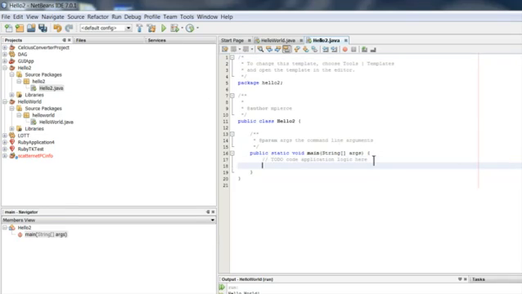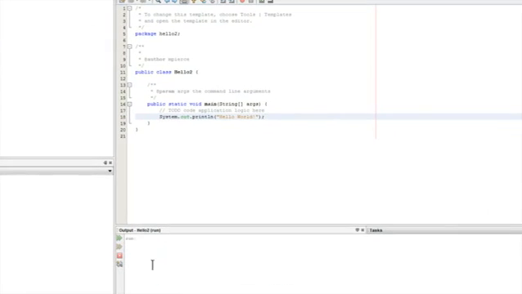And the traditional new language program is to write hello world. I'll write system.out.println hello world. Actually, I don't have to do \n. And then run it. Look at the output. There it is. That's how you set up Netbeans and create a kind of an empty, very rudimentary project.